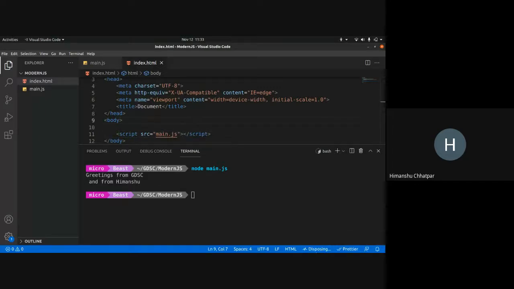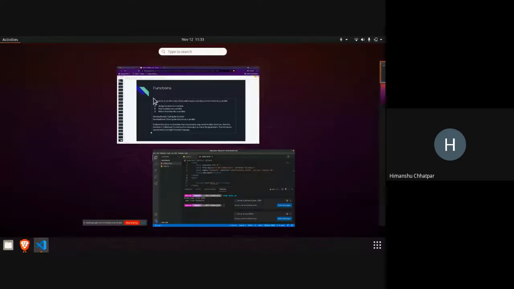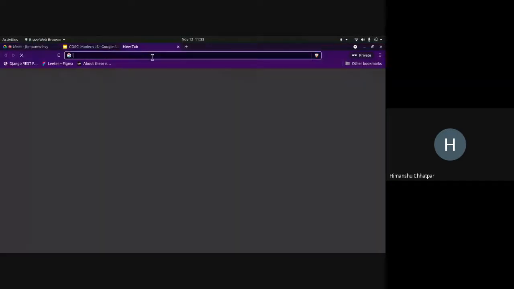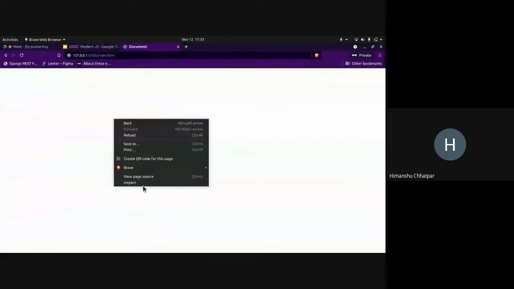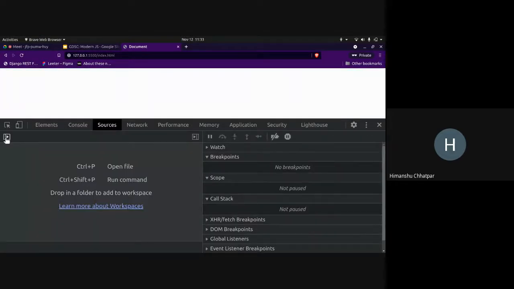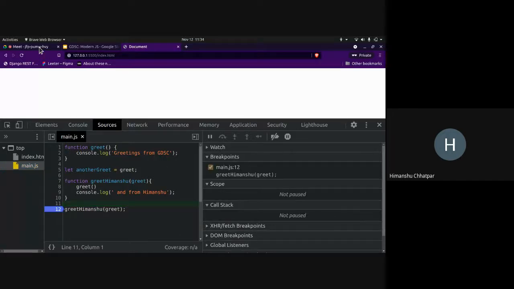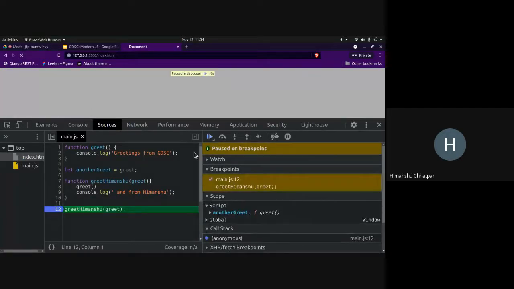Now I can execute this code. So let's go into sources. This is my code, and I'm setting a breakpoint over here. Let me refresh the page, and it is paused over here.